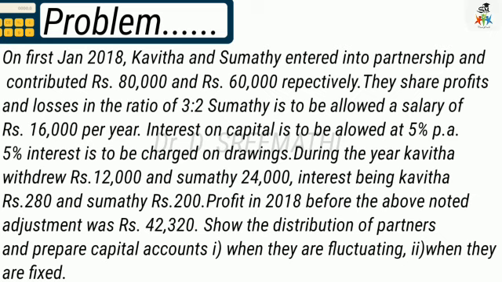And profit in 2018 before the above noted adjustment was rupees 42,320. Show the distribution of profits between the partners and prepare capital accounts when they are fluctuating, when they are fixed. So this is about the problem. With that problem we have to prepare the partners' capital account under two methods. Before that we have to prepare profit and loss appropriation account.